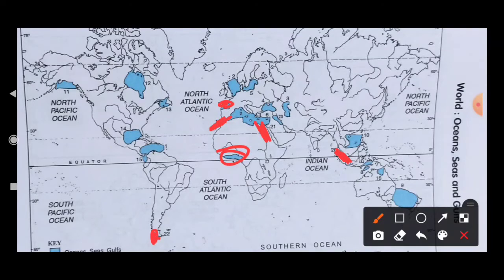Then the Persian Gulf, it is by Iran and Iraq. And then the Bering Strait, it is in between America and Asia. Here it is Alaska and here it is Russia, and in between there is a strait called the Bering Strait. So this is all about the oceans, seas and gulfs.